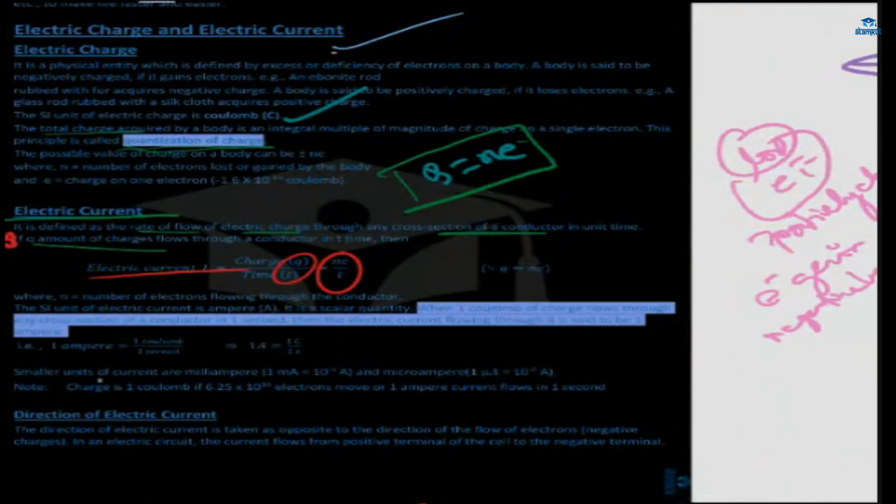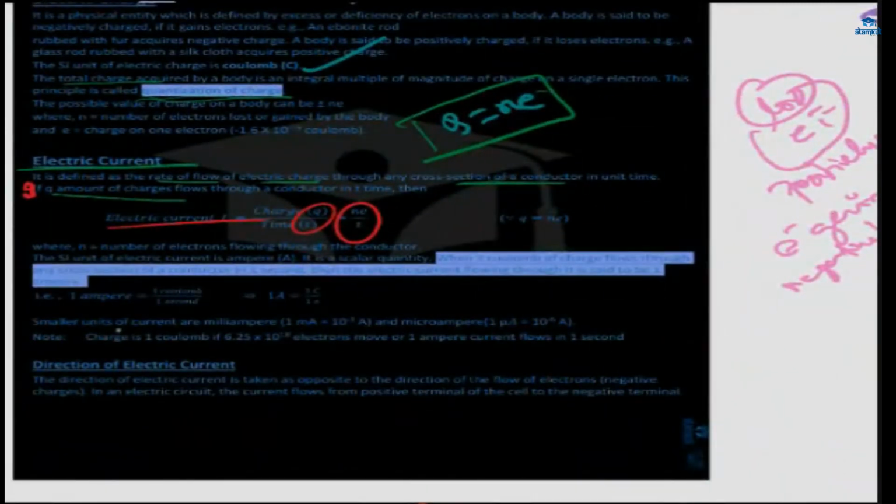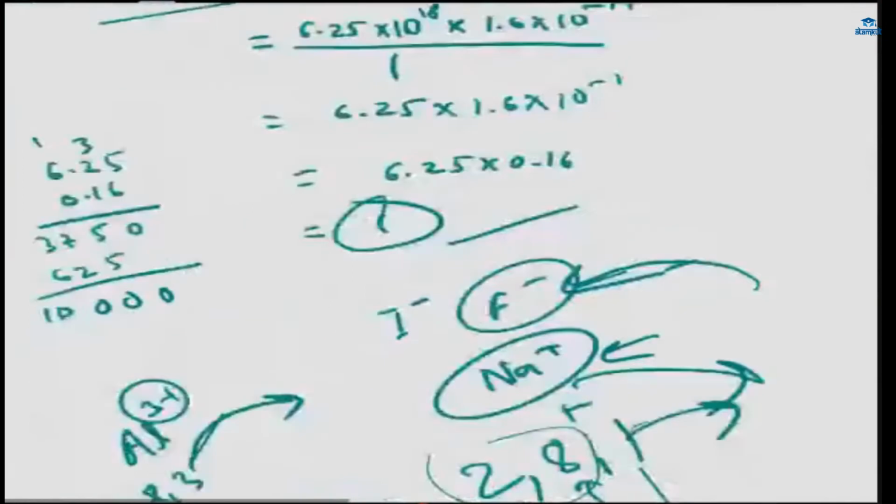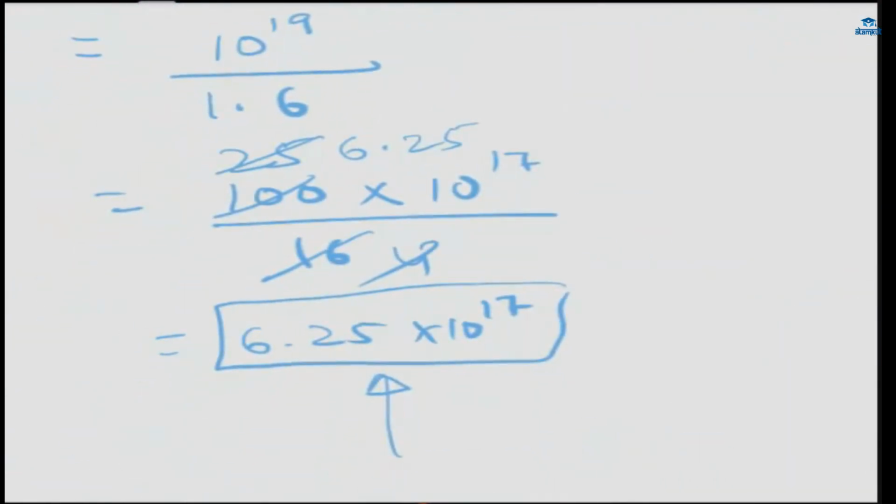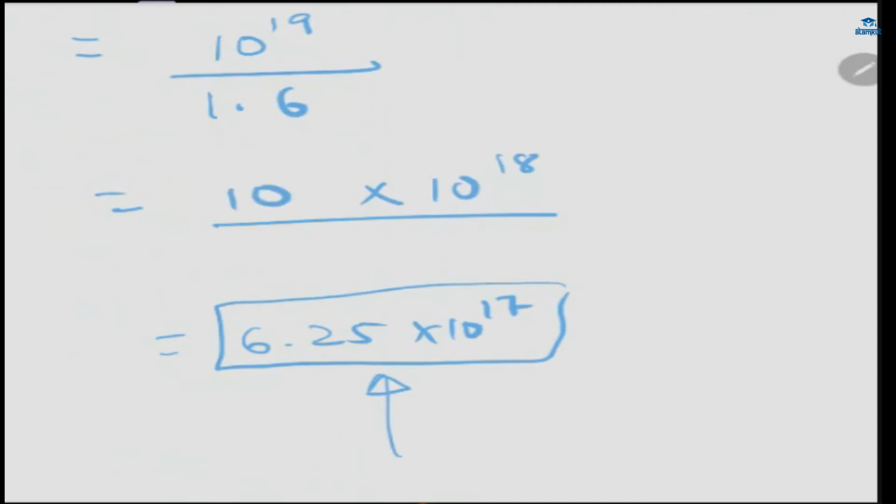I have got something wrong somewhere. It should come out to be 6.25 into 10 power 18. Sorry, no one interrupted me when I was doing something wrong. Rudra, can't you interrupt me if I am doing a wrong calculation? I have just taken out 10 from this 10 power 19, and 1.6 will be as it is.